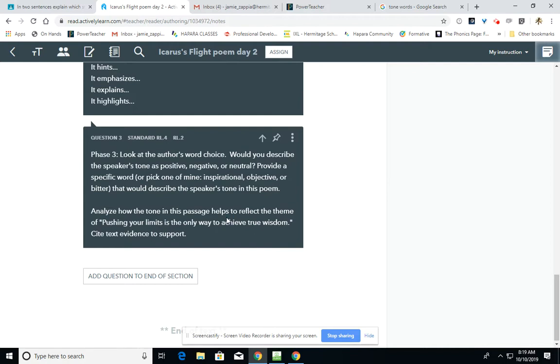As we do that, we're going to look at the author's word choice. I want you to think about, would you describe the speaker's tone as positive, negative, or neutral? And after you decide on the tone as being a positive tone, a negative tone, or a neutral tone, I want you to provide a specific word that you think would really explain that positive, negative, or neutral tone. If you can't think of one on your own, you could pick one of mine.